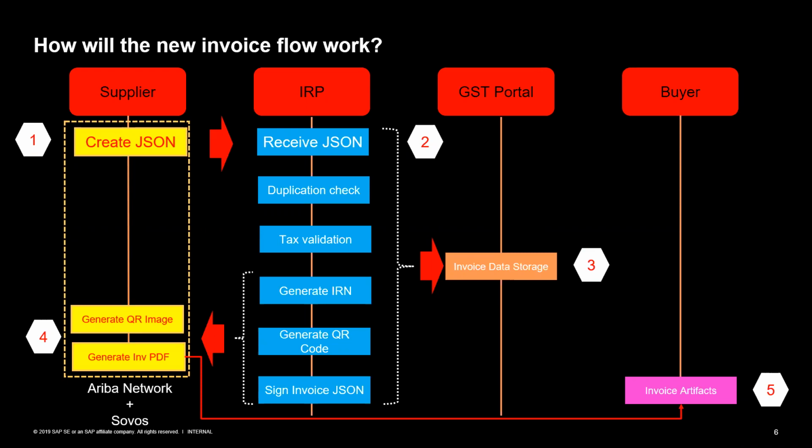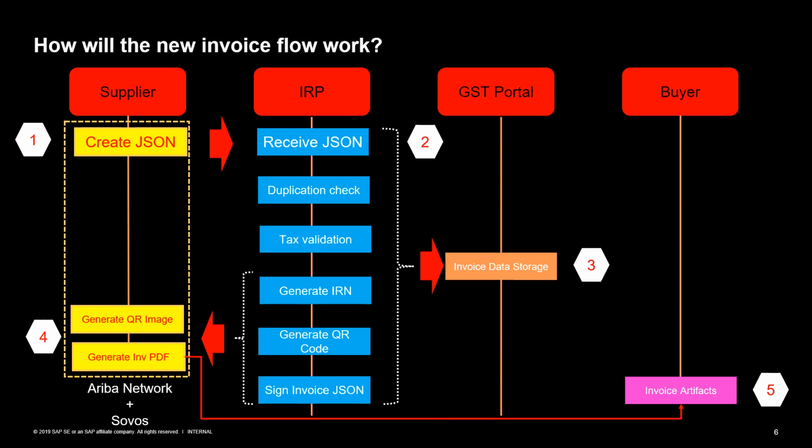No. What the tax authorities have done, for the purpose of security, is not allow access to IRP to end users. IRP can only be accessed by GST Suvidha Providers. GST Suvidha Providers are service providers approved by the government and approved from the security perspective as well.